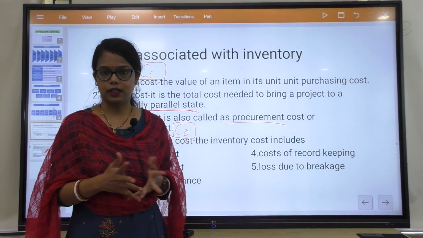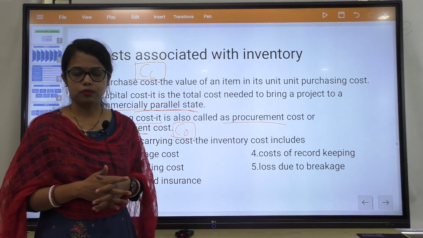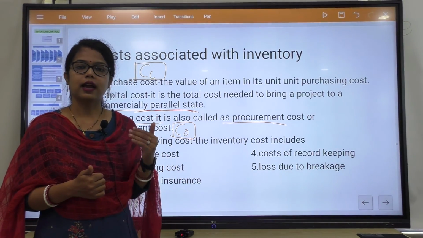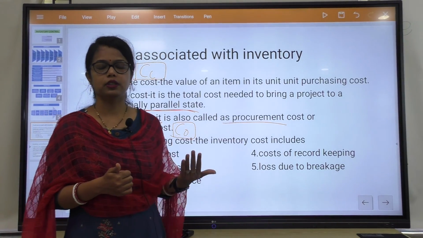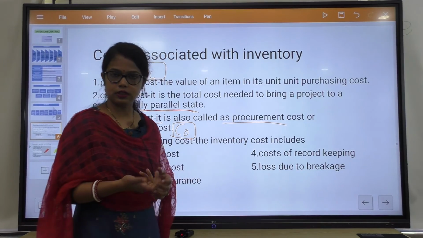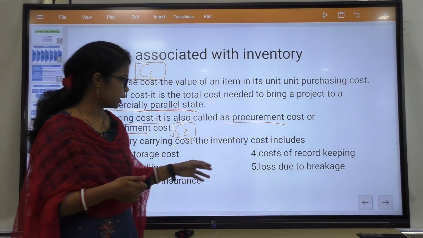Otherwise, there will be breakage or damage of the product. That is why it should be handled properly, and that handling cost also comes under inventory carrying cost. Tax and insurance also come under the inventory carrying cost.